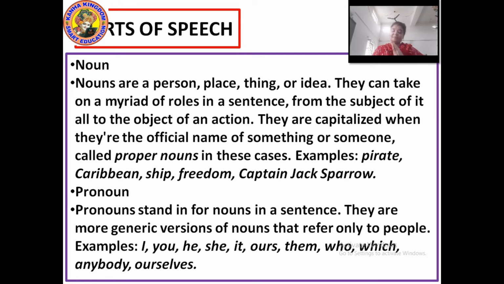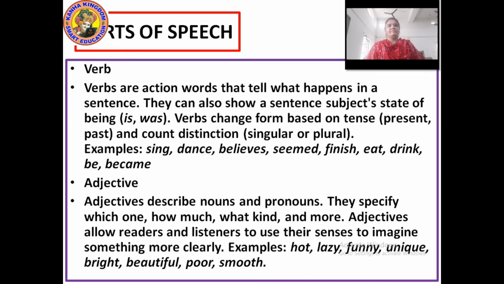Okay, so this type of pronoun is used for people. It is used for things and animals. Okay, so this was about noun and pronoun. Moving further, we will see the verb and the adjective. Now after knowing about noun and pronoun, let's see about verb and adverb.